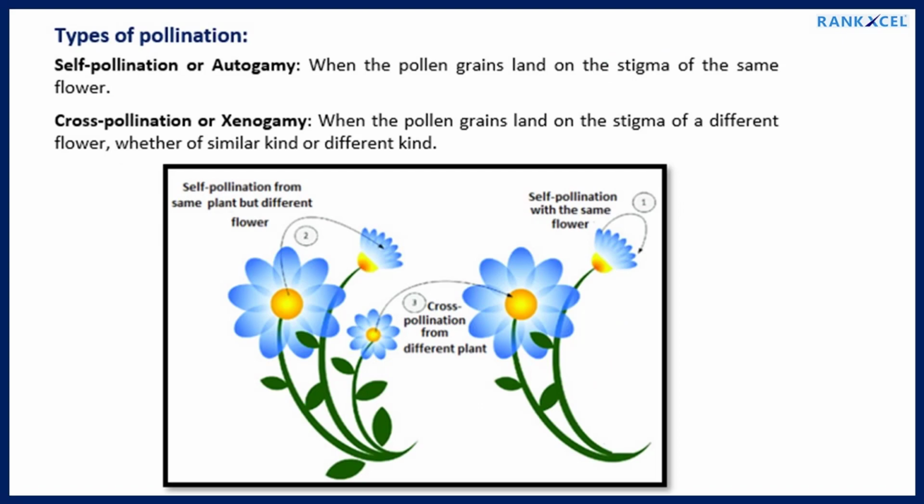Types of pollination. Self-pollination or autogamy, when the pollen grains land on the stigma of the same flower. Cross-pollination or xenogamy, when the pollen grains land on the stigma of a different flower, whether of a similar kind or a different kind.